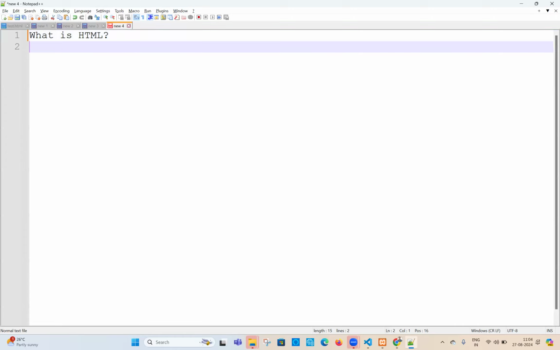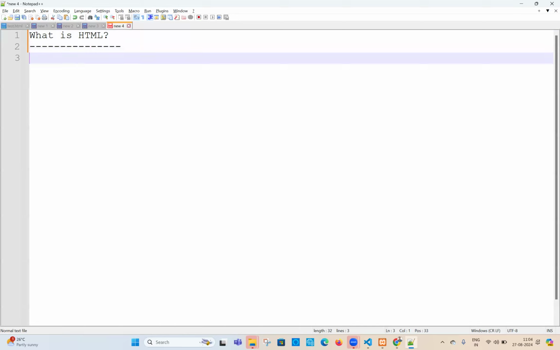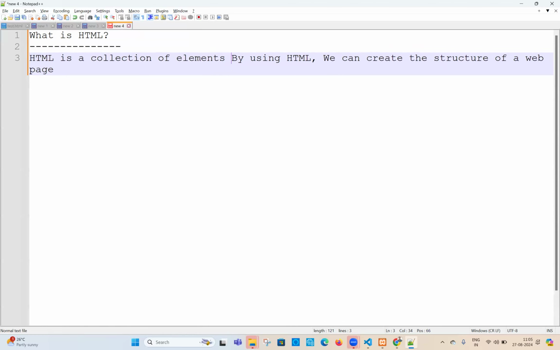Okay, right. Let us write the point. Same point, I'm writing. So using HTML, structure of a web page, or else HTML is a collection of elements. By using them, we can say like this. It's a very nice point. By using them, we can create the structure of a web page. Very nice. This is the point you have to say in an interview. Don't forget this point.